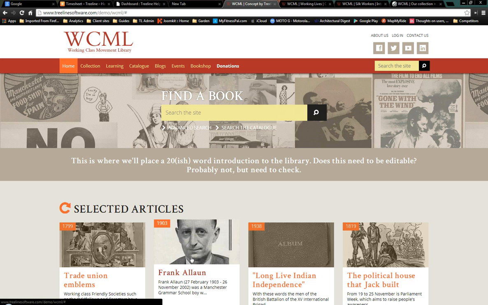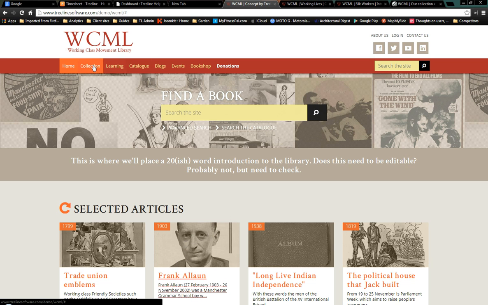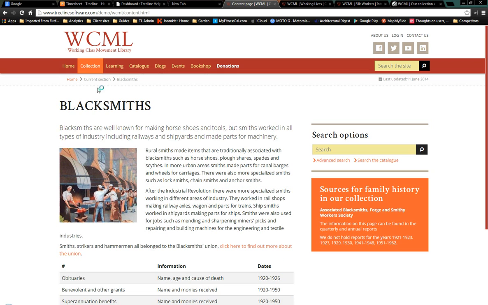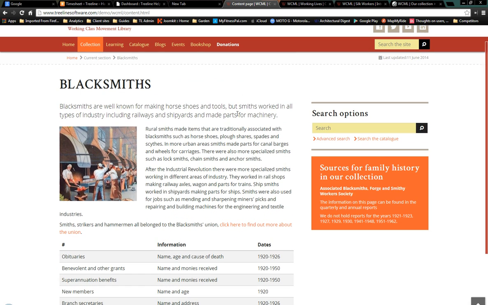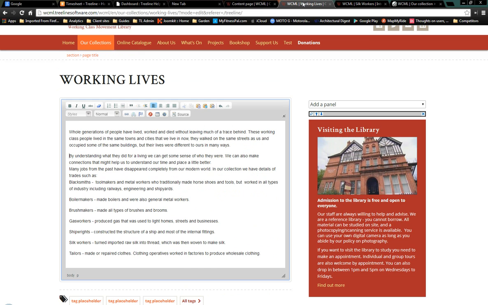Now just a bit of formatting, because we want the page to look like the concept that we gave them. So if we go to a page here, you can see it has a certain look about it. Let's go to any content page. Yeah, so this is a larger text, and this is standard text, and these are links. So we just need to follow the style and make sure we get it looking the same.